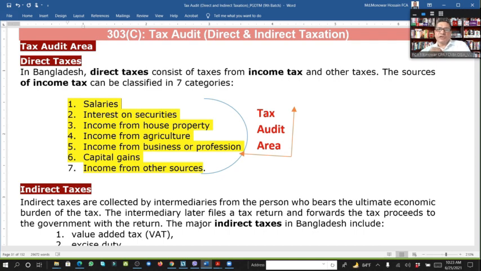Same way, you have a bank account, or we have a bank account. So if the bank deducts how much money on the interest and how much money they credit in our bank account as interest, that amount will also be included with this server. So how is it possible?